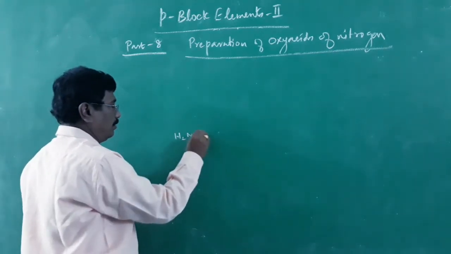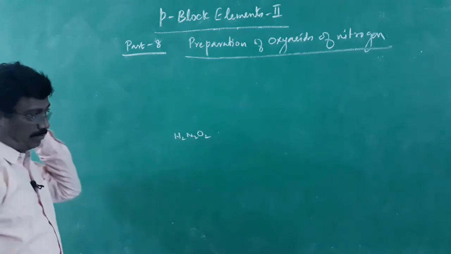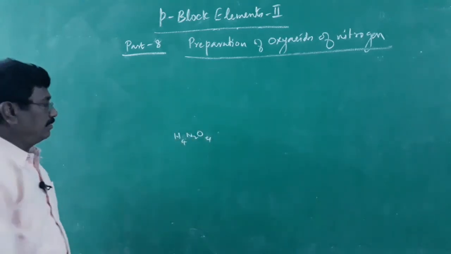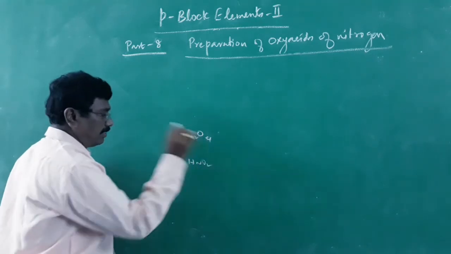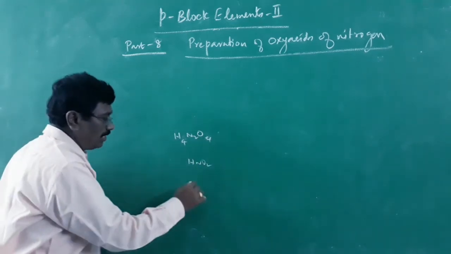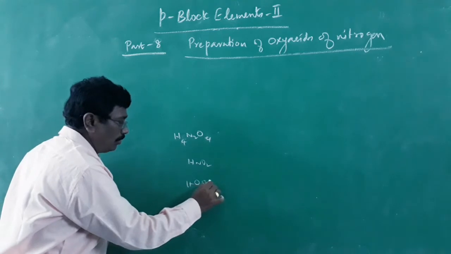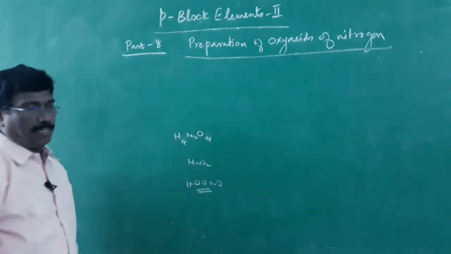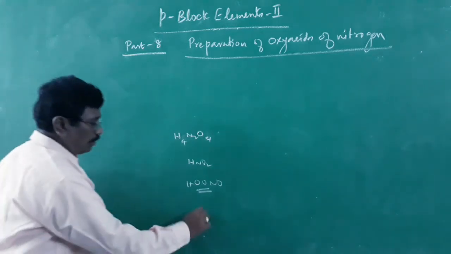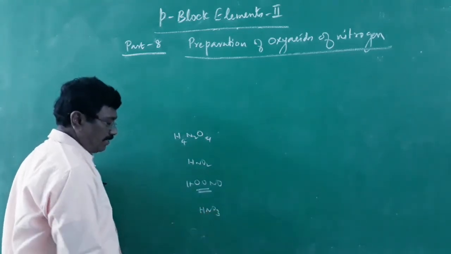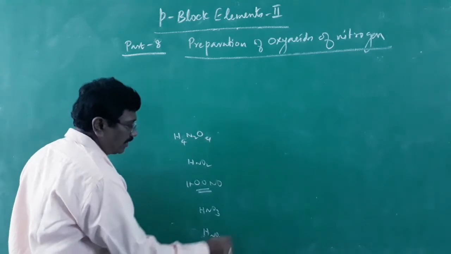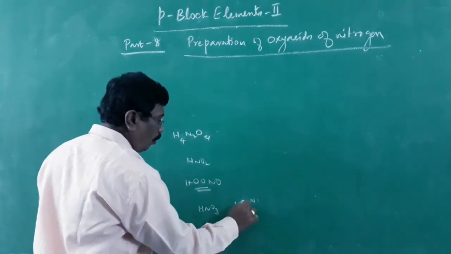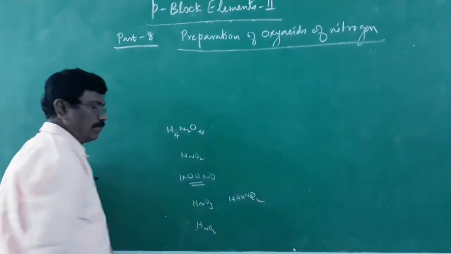H2N2O2, hyponitrous acid; H4N2O4, hydronitrous acid; HNO2, nitrous acid. Per means one more addition, like HOO, because it forms in the form of peroxide, pernitrous acid. HNO3, nitric acid; pernitric acid, HNO4, but the exact structure goes HOONO2, as you have seen.